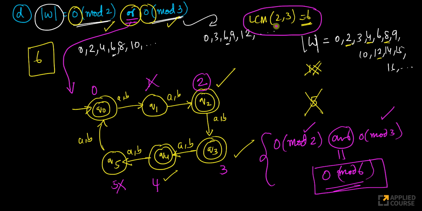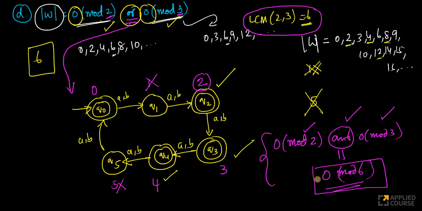We can generalize it. If these are two prime numbers, the number of states we will need is equal to the LCM of both of them, which means the product of both of them, if these two are co-primes, which means there is no common factor for both of them. When there is no common factor, the LCM equals the product of both of them. Very interesting case. But I also wanted to cover this case of AND.